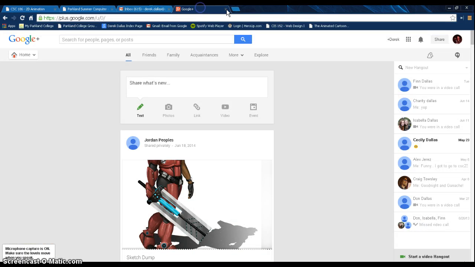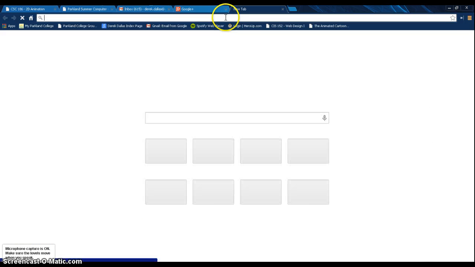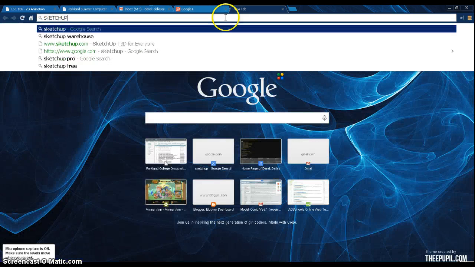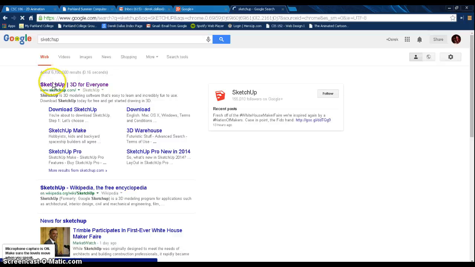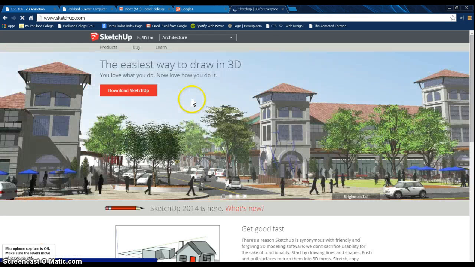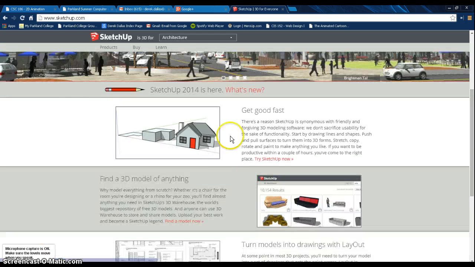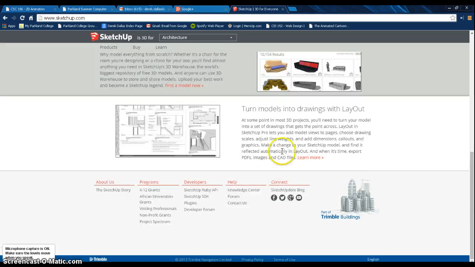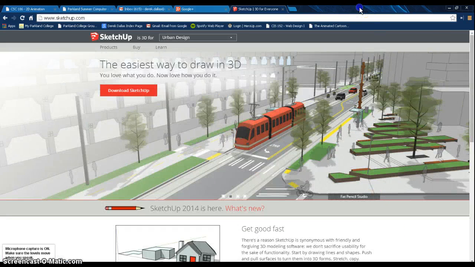If you like designing like I do, you can use things like SketchUp. SketchUp is a powerful 3D tool. Download it for free, and it allows you to draw three-dimensional objects. You can design furniture and models and all kinds of stuff. So there's a whole lot of stuff there that you can use as well.